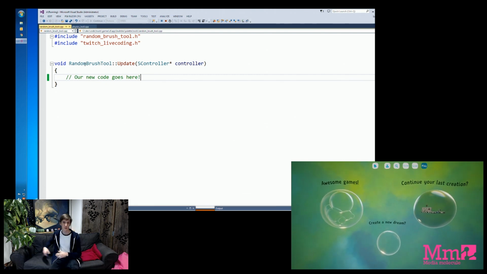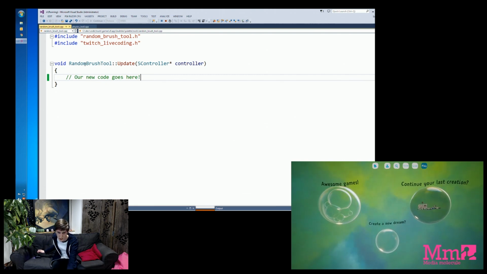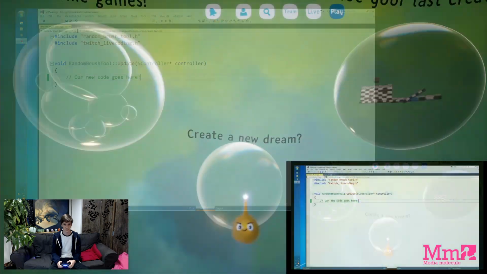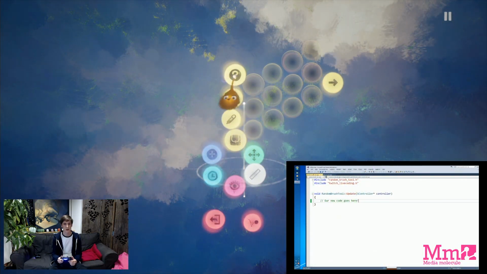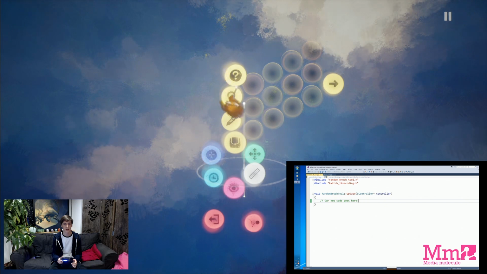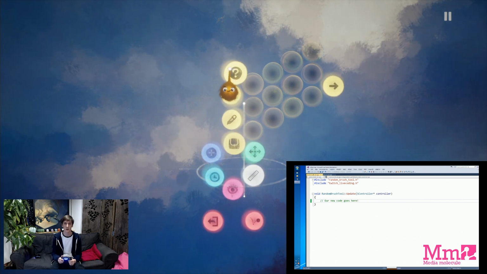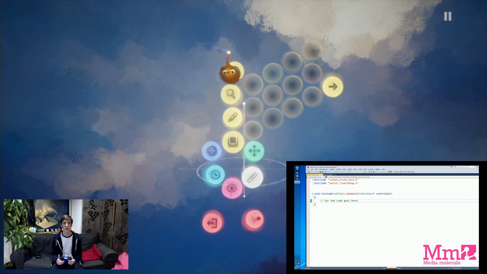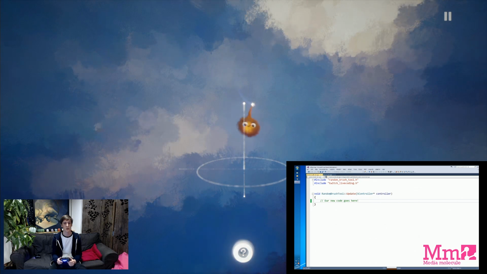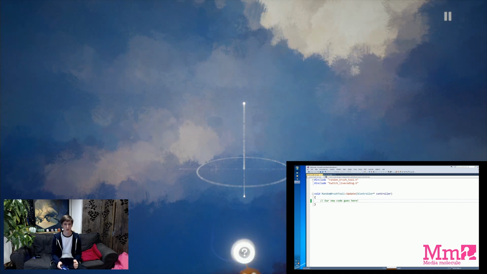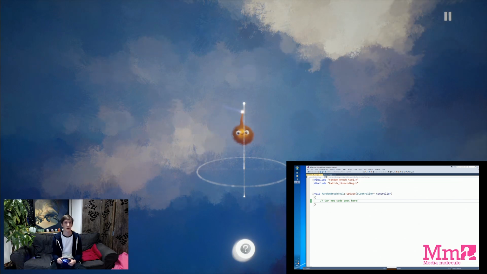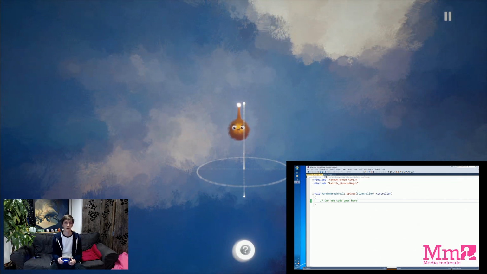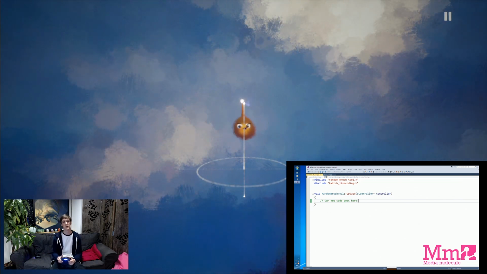If we go over to the PS4 quickly, you'll find that we go into a new dream. Ahead of time, I have sneakily added this button here. So you open the inventory and you see a little question mark, and that is intended to activate the random brush. If I click that, you'll see we enter a tool, shown down here, and the idea is that the code we just saw will run while this tool is active, but it's worth checking that. So let's do that now.